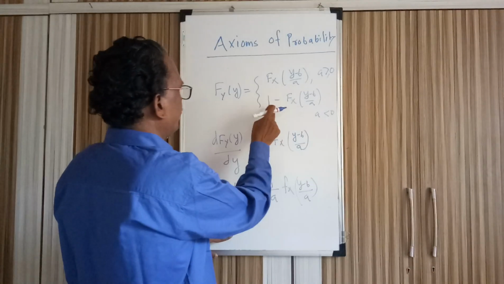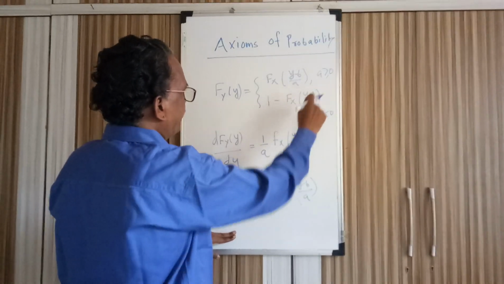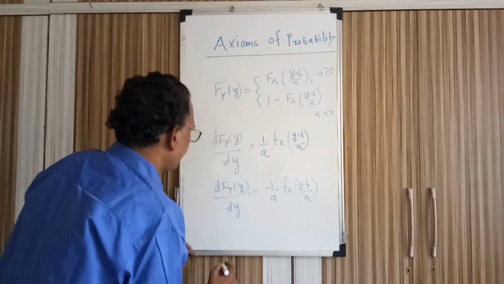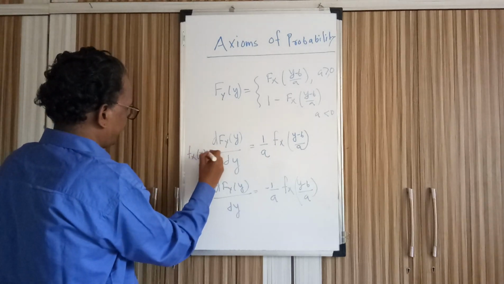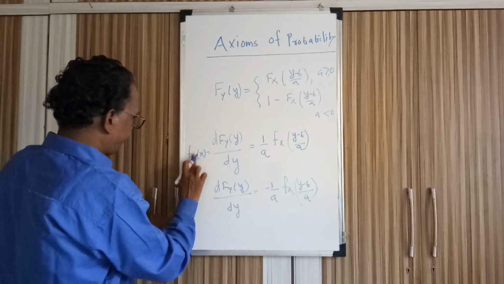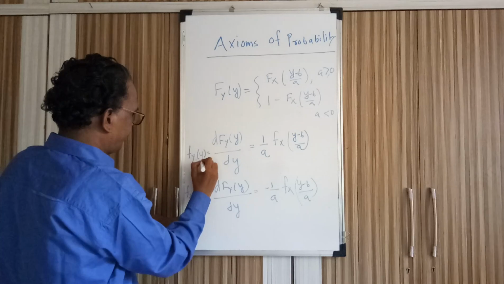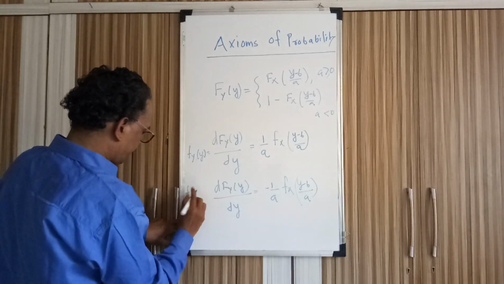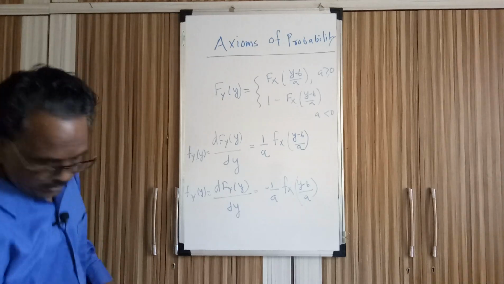The derivative of 1 is 0, there is the minus sign, and the derivative of the bracket is 1 by a. So this is nothing but f_Y(y).